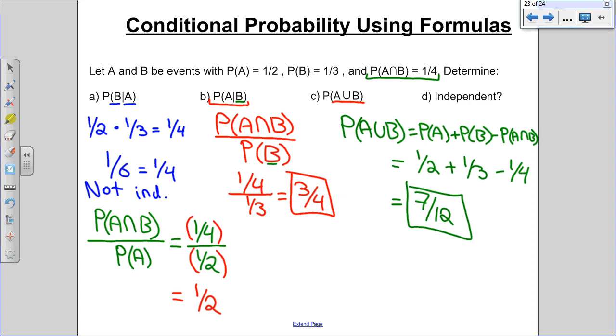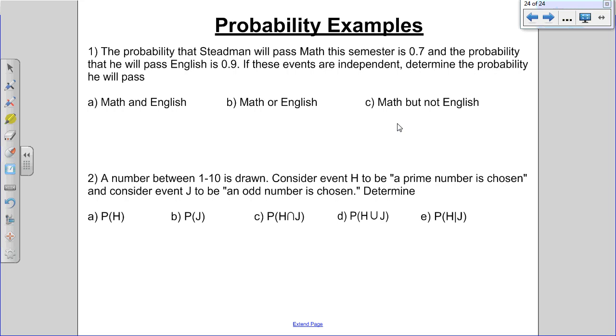Alright. Last one. The probability that Stedman will pass math this semester is 0.7. And the probability that he'll pass English is 0.9, which doesn't bode well for his math students that he teaches. If these events are independent, so it gave you a hint, they're independent events, determine the probability that he will pass math and English.